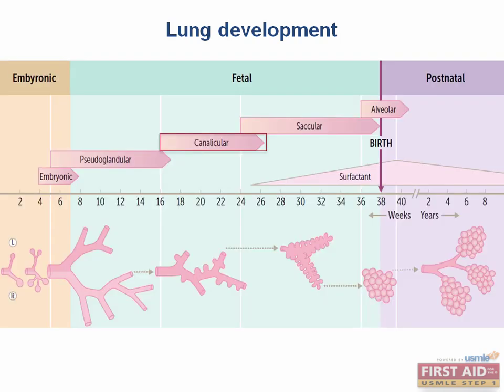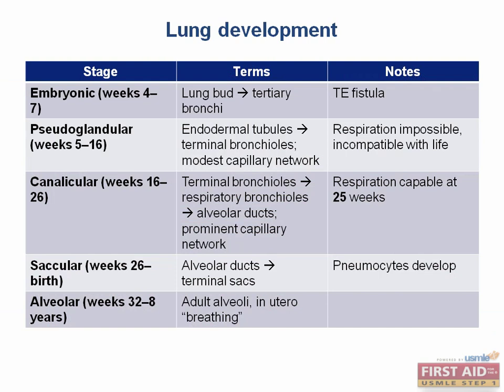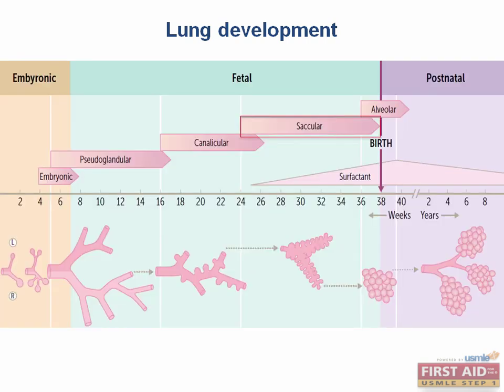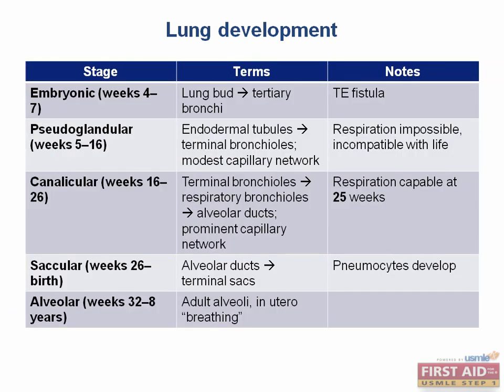The canalicular phase begins at week 16 and ends at week 26. Here, the terminal bronchioles will eventually give rise to the respiratory bronchioles and alveolar ducts. There is also a prominent capillary network now present. The most important time to point out is that respiration becomes possible during this stage, specifically during week 25. The saccular phase will occur from weeks 26 to birth, when the alveolar ducts are developing into the terminal sacs. This is also when the pneumocytes of the lung will develop.